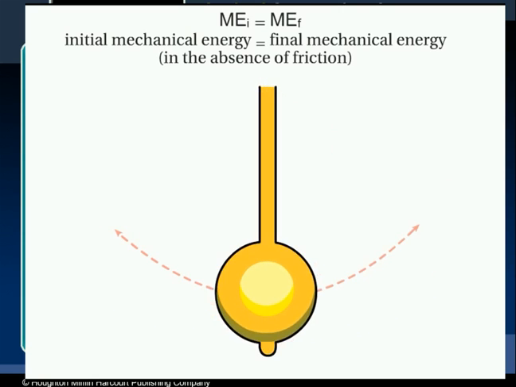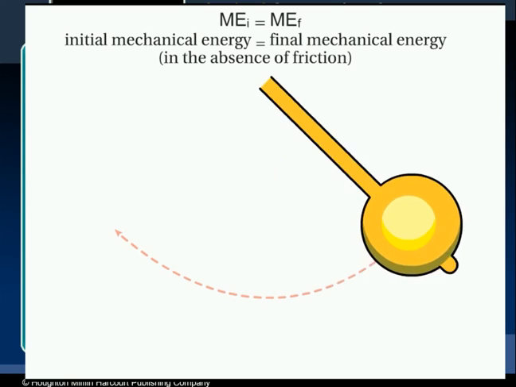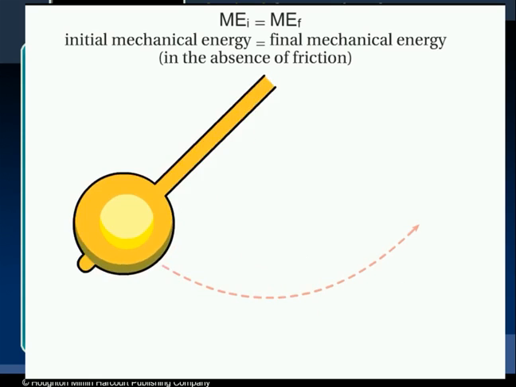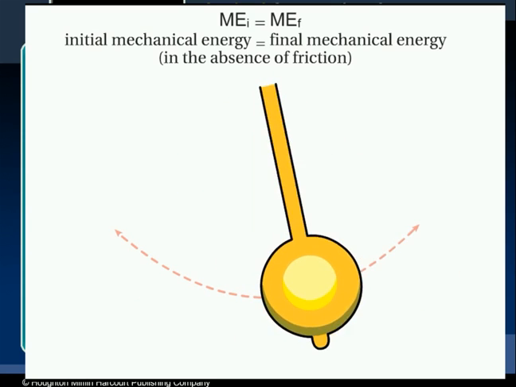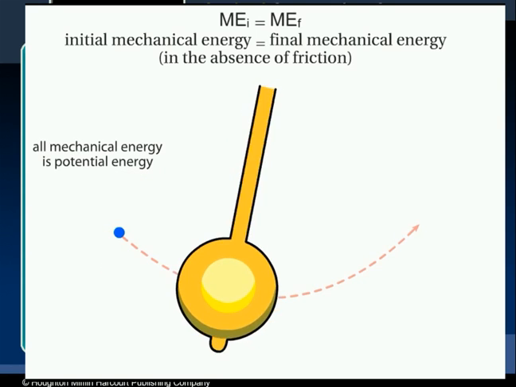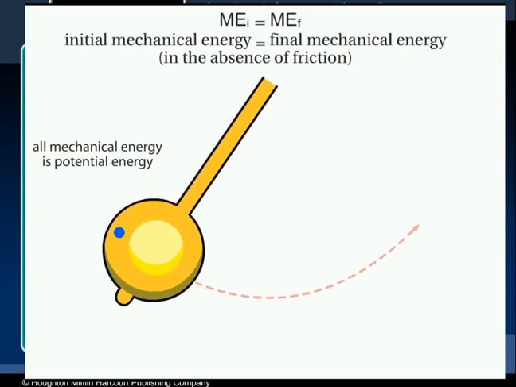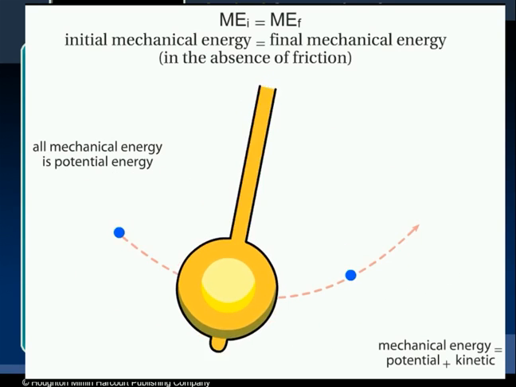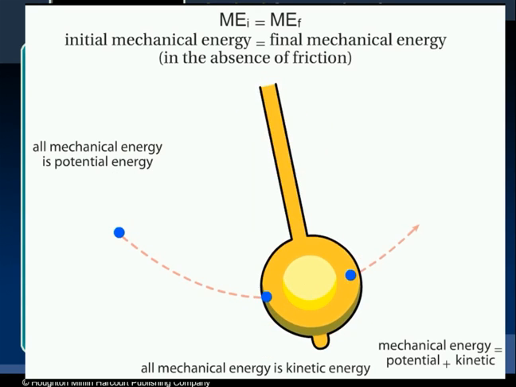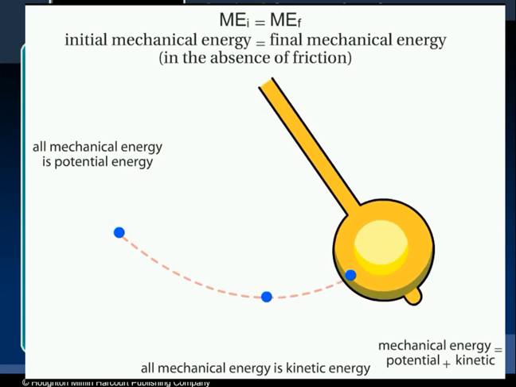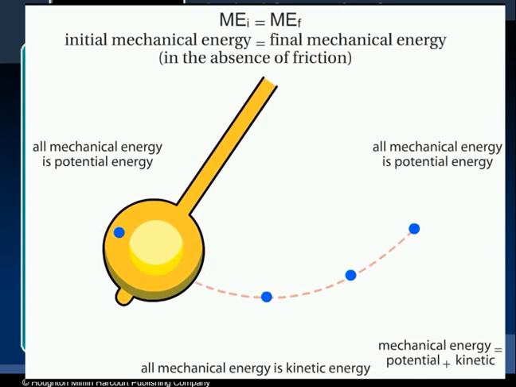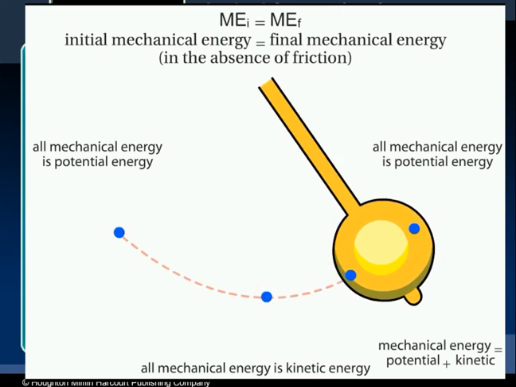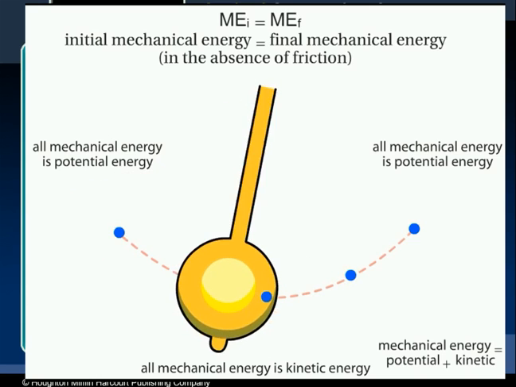Consider a pendulum of a clock swinging in the absence of all forms of friction. At each position of the pendulum, its mechanical energy is the sum of its potential and kinetic energies. At its highest point, all its mechanical energy is in the form of potential energy. As the pendulum swings, some of the potential energy is converted into kinetic energy. At its lowest point, all its potential energy has been converted into kinetic energy. As it reaches its highest point again, all its kinetic energy is converted into potential energy. It does not matter what position you choose, the sum of potential and kinetic energies is a constant value. The mechanical energy is conserved.